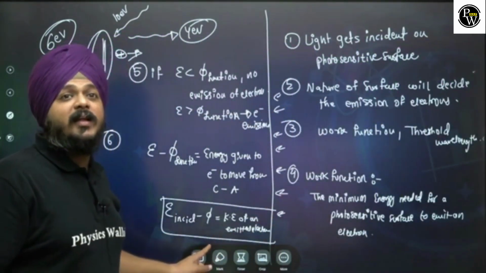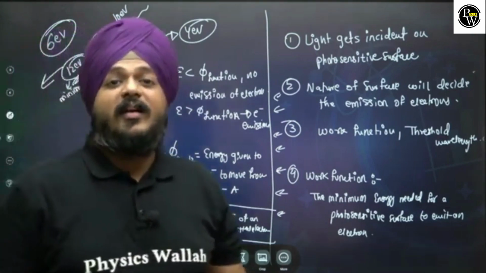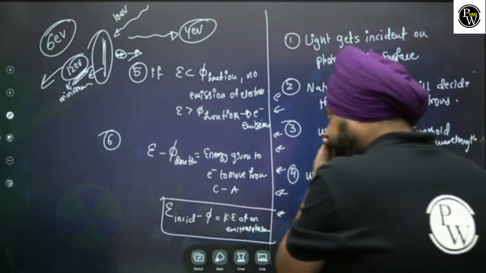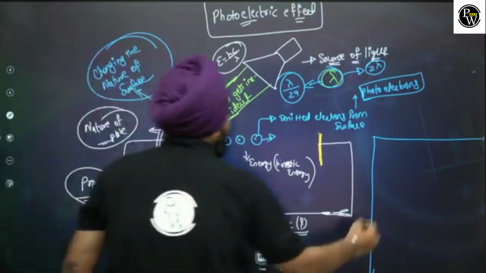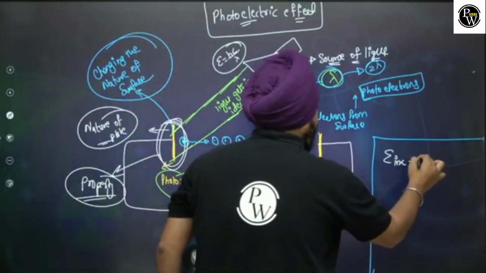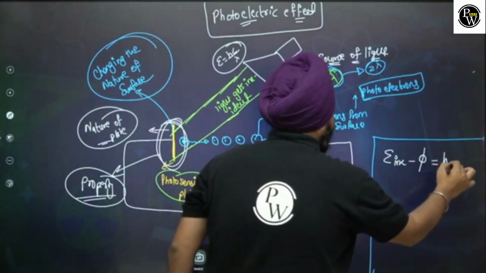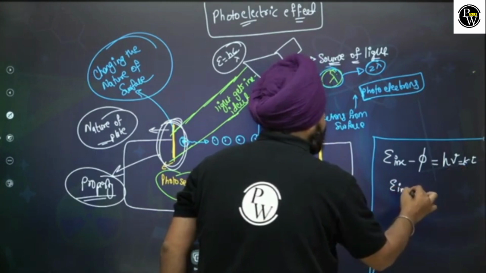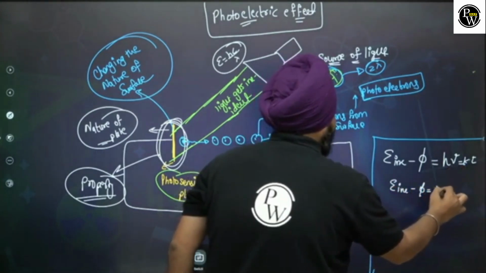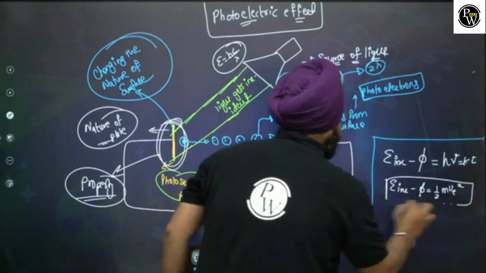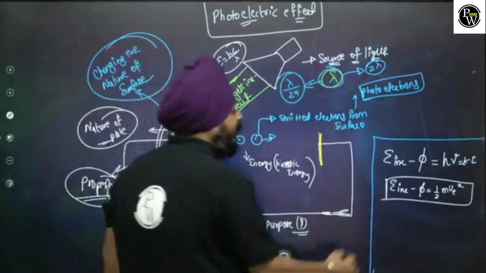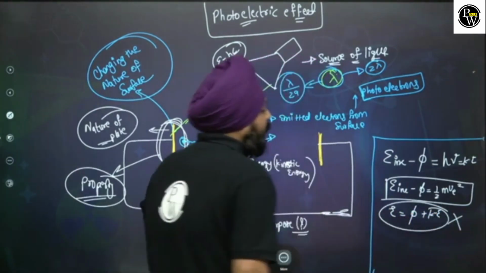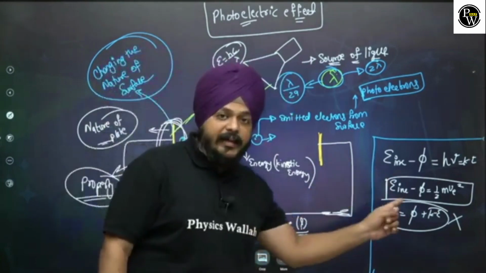This is the actual mathematical representation of the photoelectric effect. Incident energy minus work function gives the kinetic energy of the emitted electron, or in another sense, half m v squared. In many resources it is given as the energy emitted equals work function plus kinetic energy. I must say they have rearranged the terms, but it is logically incorrect.